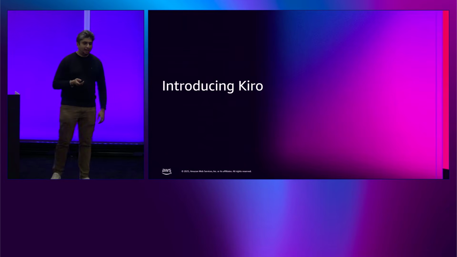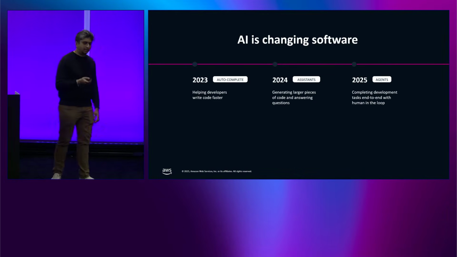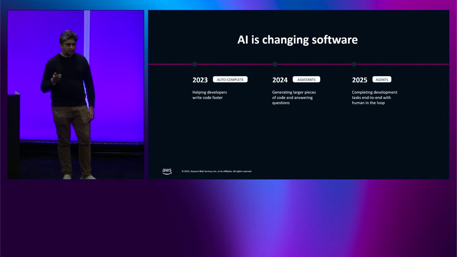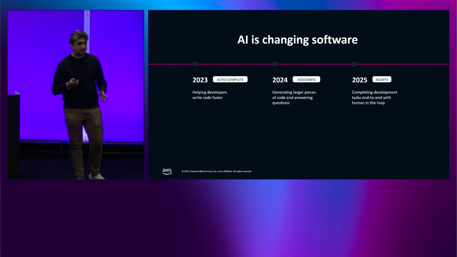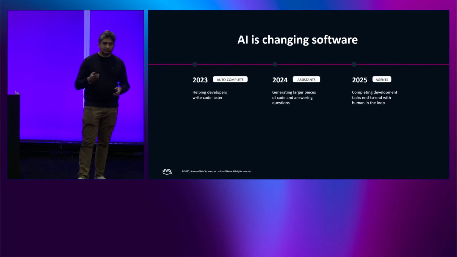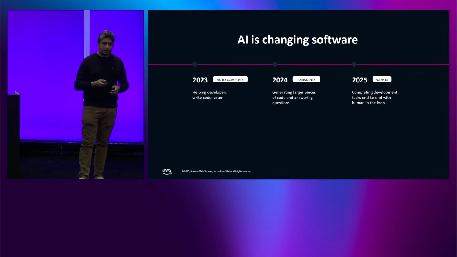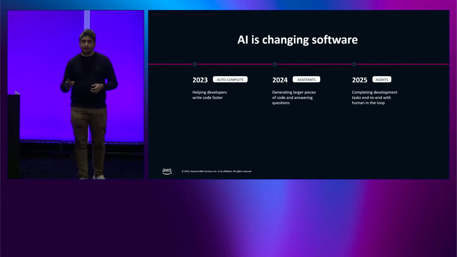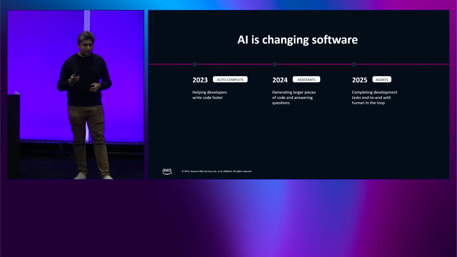All right, let's talk about what is Kiro. Before we talk about what is Kiro, let's talk about how AI has changed software. I can't believe that it's just been like 3 years and we have seen so much innovation happen in the whole Gen AI ecosystem and landscape. We started with autocomplete. Guess when you were last excited when you could have functions being auto-completed on your IDE, right? It helped developers write code faster.